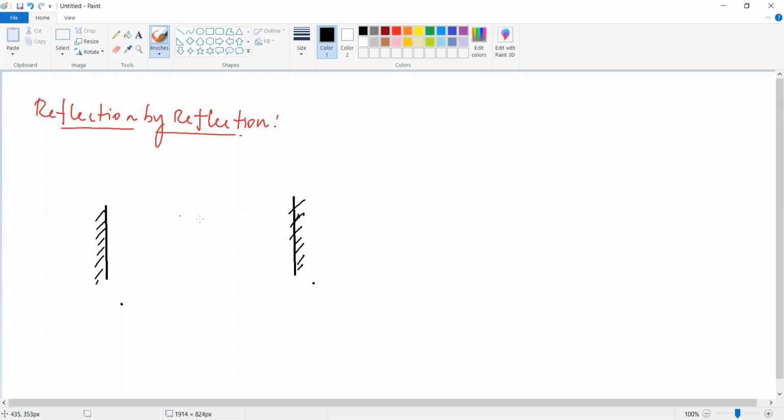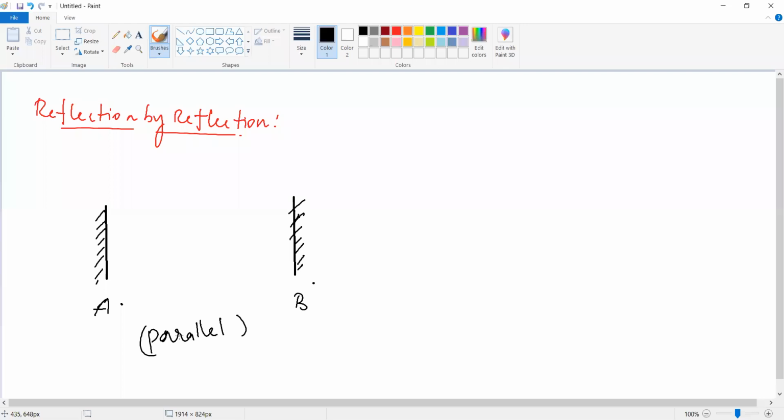Now, how many images are formed in between the parallel mirrors? Here it is A, it is B. Are A and B parallel or what? Okay, so now consider the two mirrors in parallel. Now, how many images are formed?